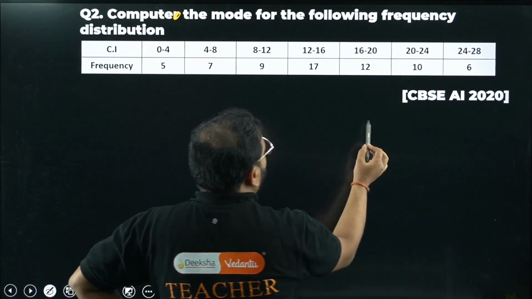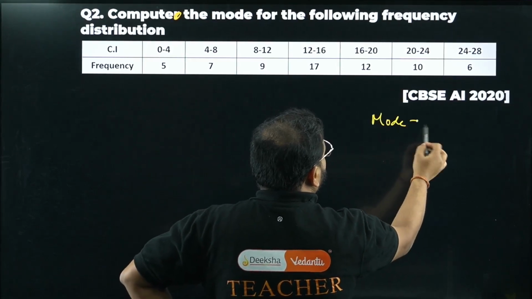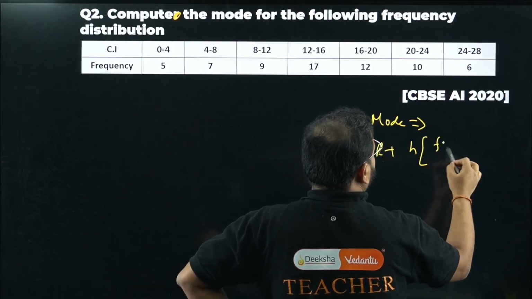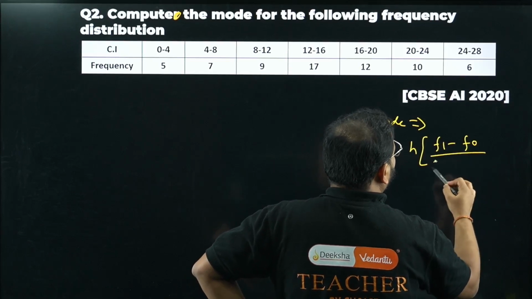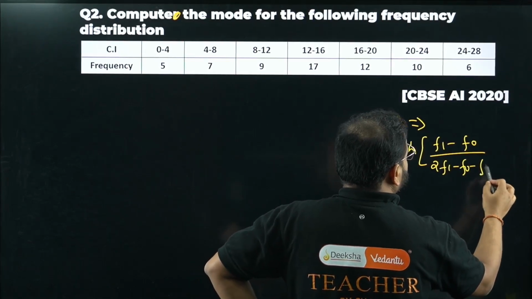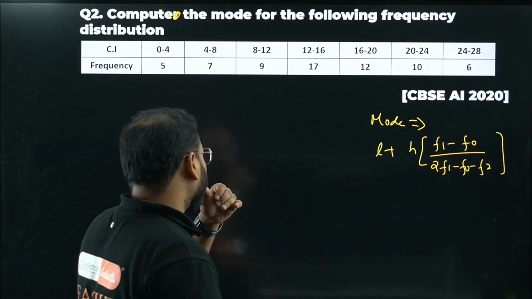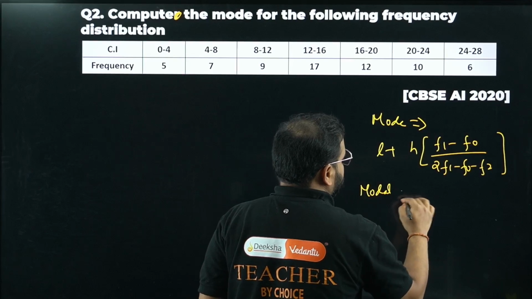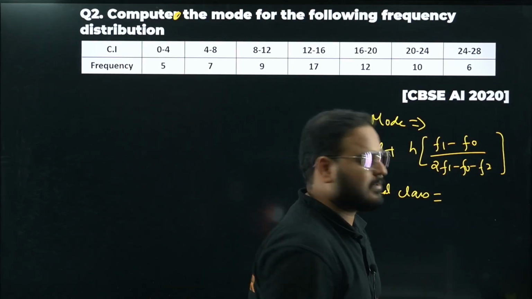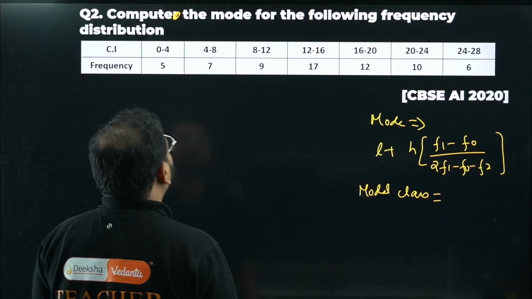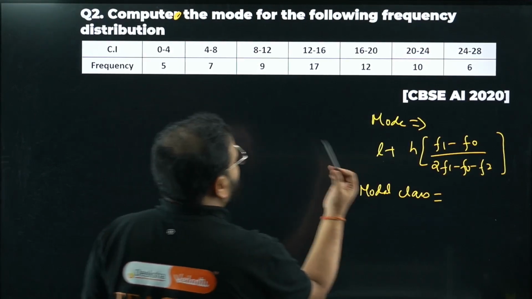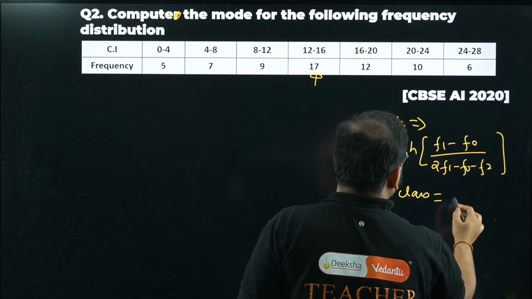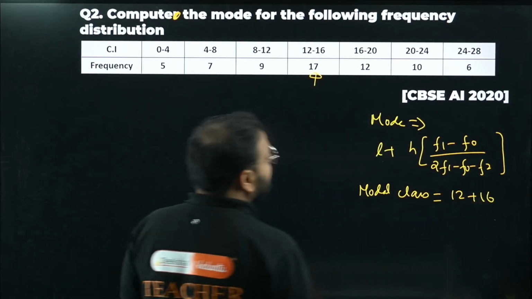The formula we know: for mode, it was given as L plus h times (f1 minus f0) divided by (2 f1 minus f0 minus f2). The first thing we have to figure out is the modal class. The modal class is given by the highest frequency. The highest frequency is 17, so the modal class is 12 to 16.